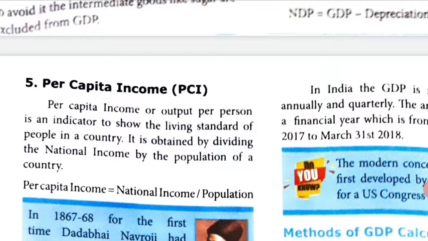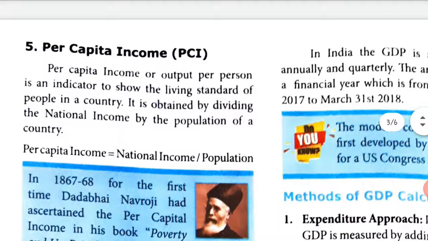That is called per capita income or output per person. It is obtained by dividing the national income. How do we find the standard of each individual in a country? If you find the national income of the country and divide it by the population, you will get per capita income. Okay, you understood that.